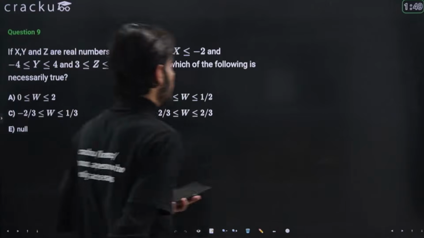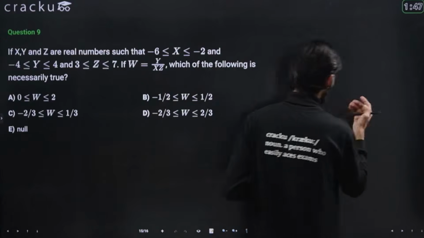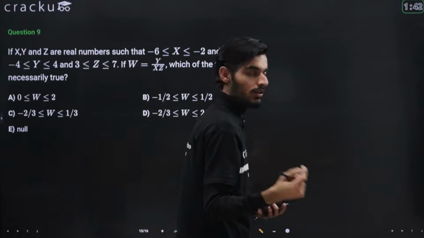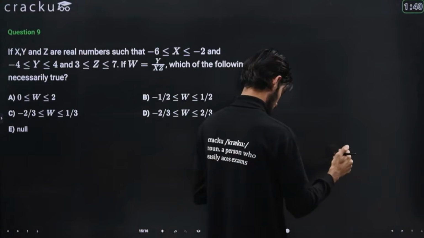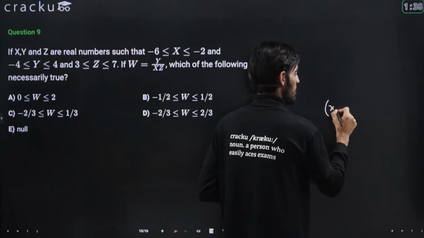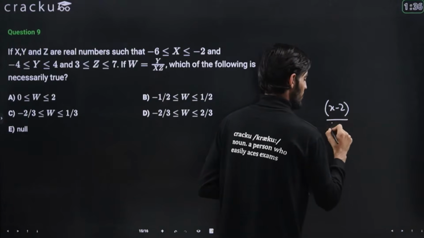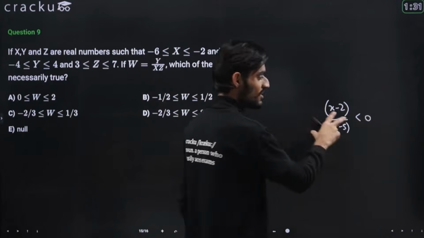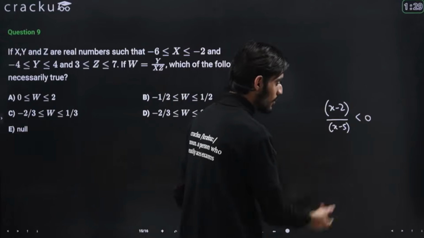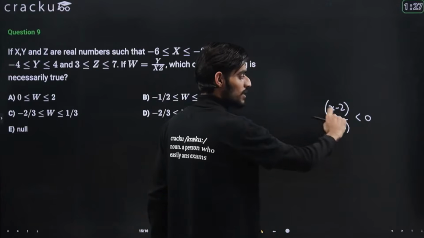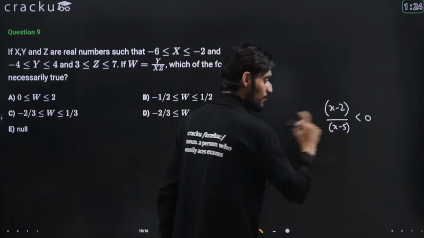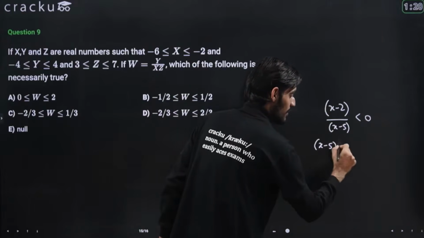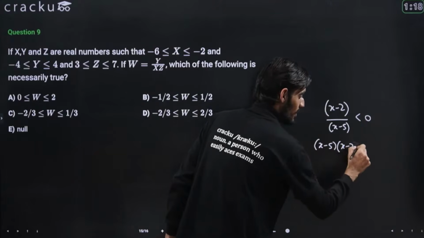See, if we take some smaller values, let's say this is x minus 2 divided by x minus 5, this is less than 0. Suppose this is given to you. So what you can do is multiply x minus 5 to the numerator as well as the denominator.